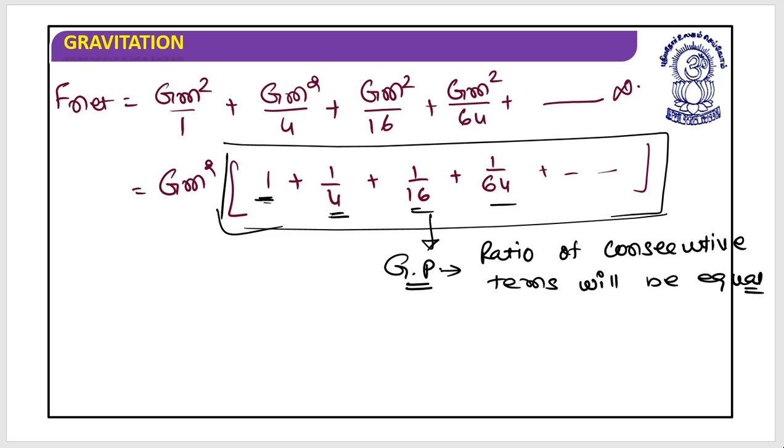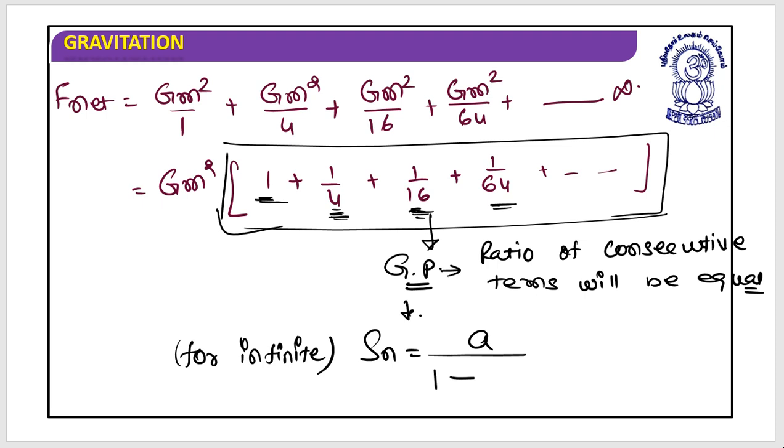So let's take the ratio of this. This is 1 by 4 over 1, that is 1 by 4. Again 1 by 16 over 1 by 4 is 1 by 4. Again 1 by 64 over 1 by 16 is 1 by 4. Yes, so this is in GP. And when it is in GP, the summation for infinite terms, this Sn, can be written as A upon 1 minus R, where A is the first term of the series and R is the ratio.